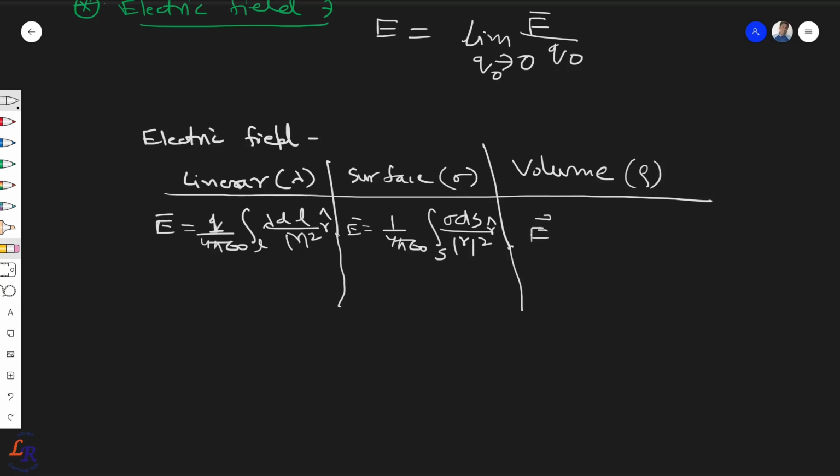In case of volume, it can be written as 1 upon 4 pi epsilon 0 volume integration rho dV upon mod r square r cap. So these are the three cases of how the integration is converted, and you can utilize the same force field in the form of electric field estimation.